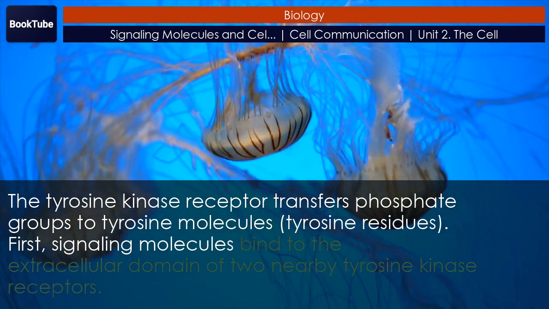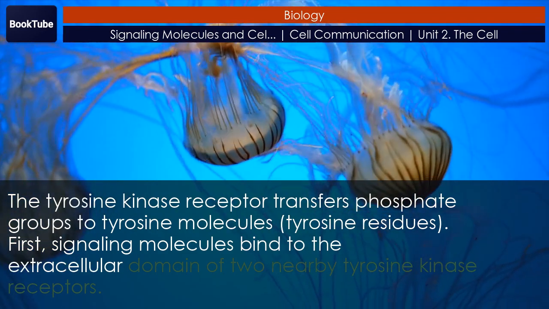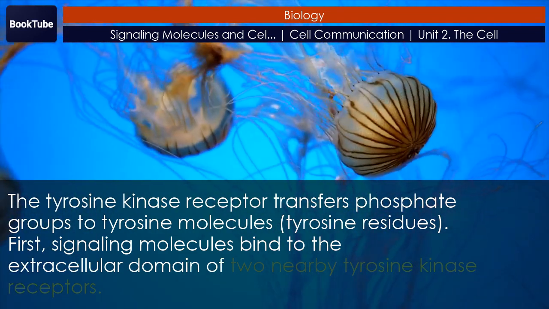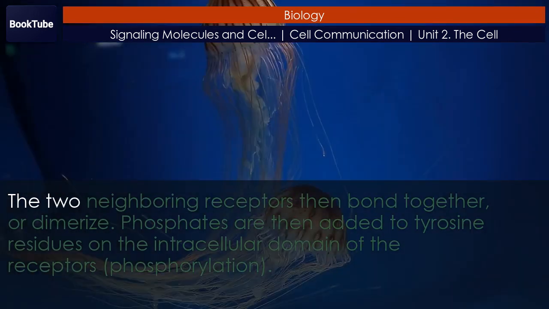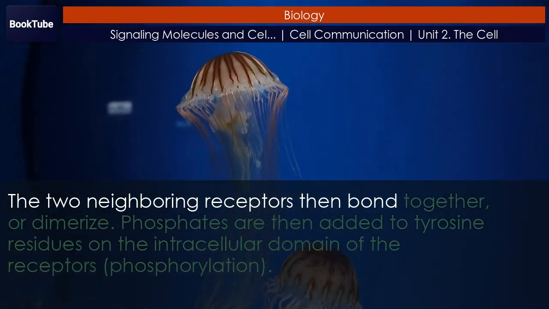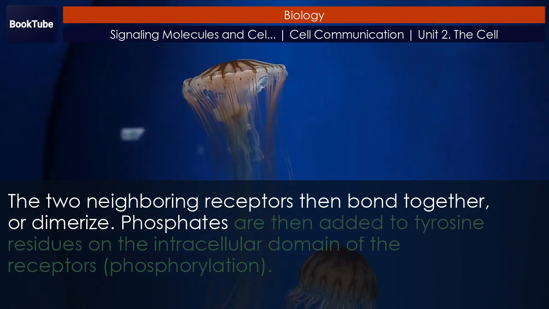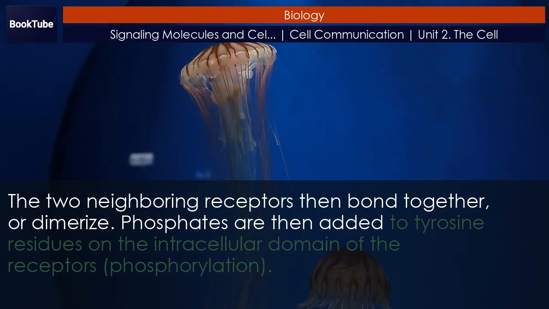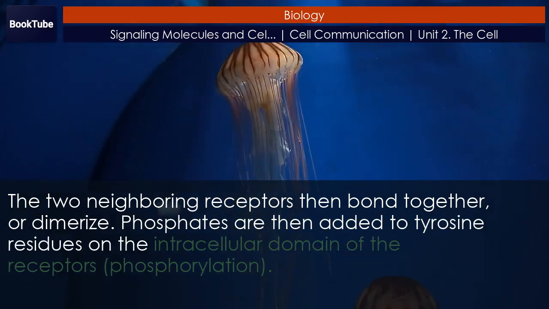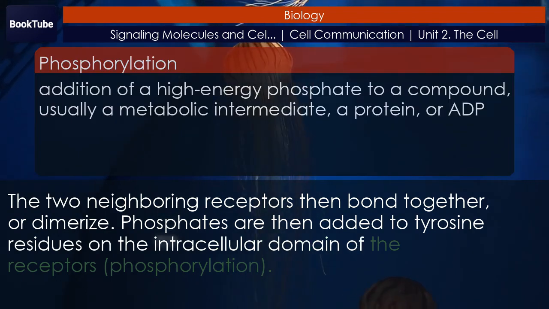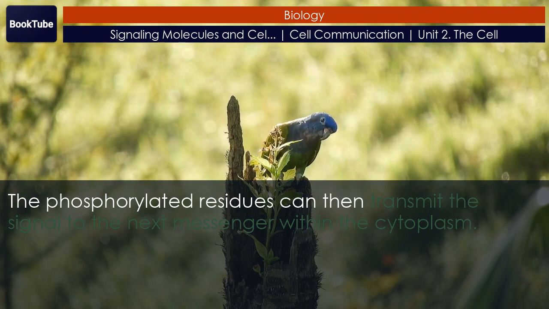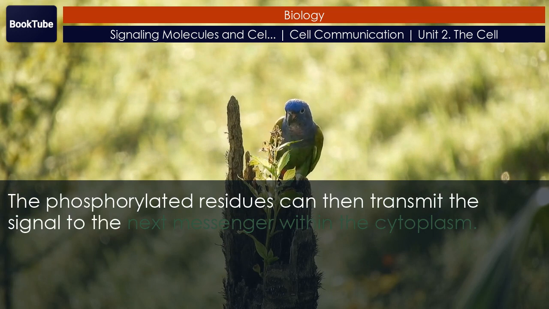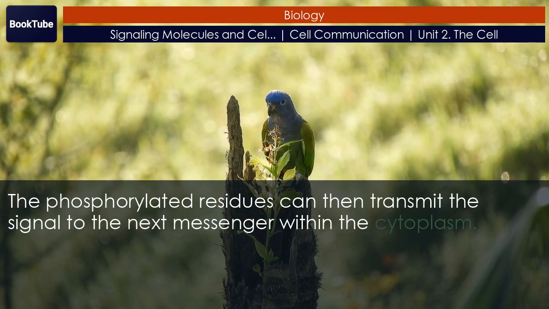First, signaling molecules bind to the extracellular domain of two nearby tyrosine kinase receptors. The two neighboring receptors then bond together, or dimerize. Phosphates are then added to tyrosine residues on the intracellular domain of the receptors. Phosphorylation. The phosphorylated residues can then transmit the signal to the next messenger within the cytoplasm.